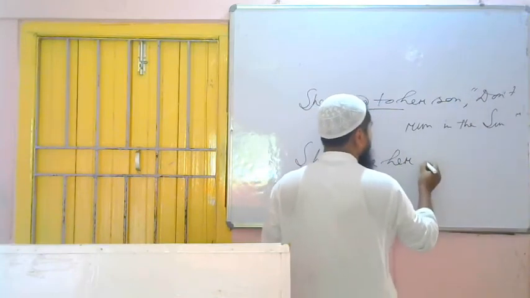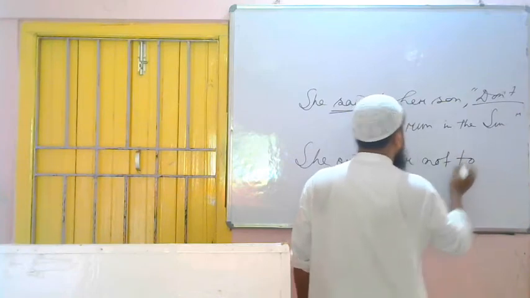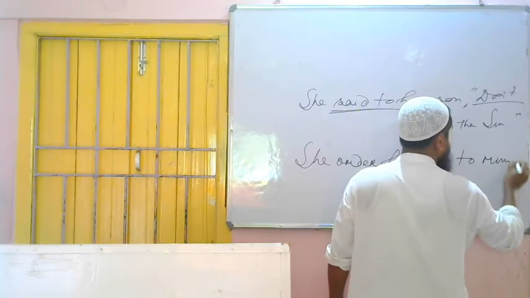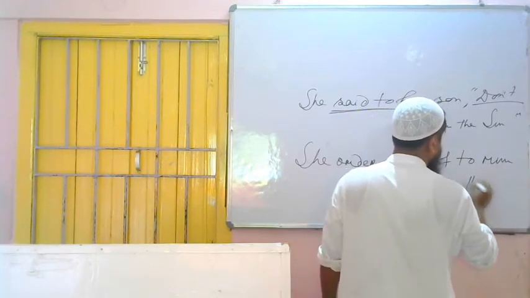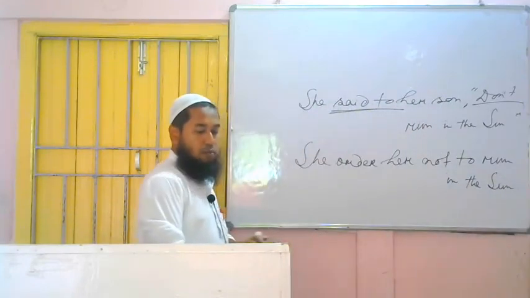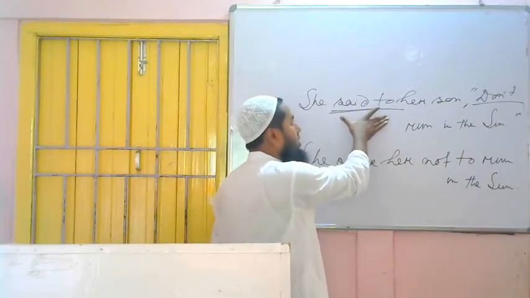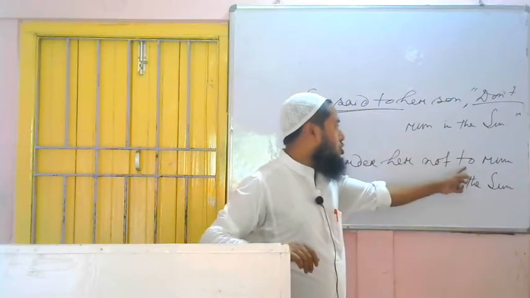In place of comma quotation, what to use? As it is negative, that's why you have to use not to. She ordered her son not to run in the sun. Remaining part will remain same. Finished. One more way is there, we can change it. If it is negative, then we can use prohibited here. If we use prohibited, then in place of comma quotation we have to use to.